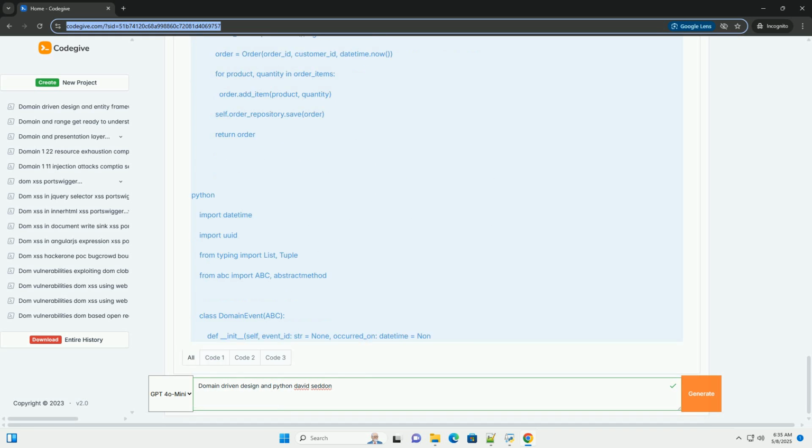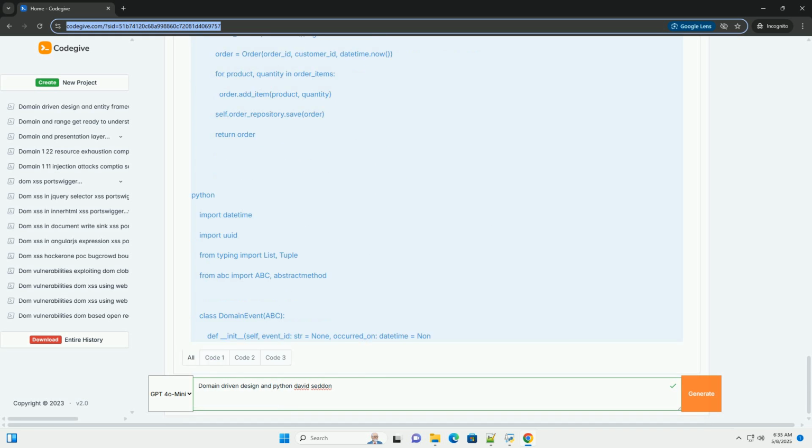Maintainable: changes in the business translate into changes in the code more naturally. Testable: domain logic is isolated and can be tested in isolation. Reusable: the domain model can be used across different parts of the application or even in multiple applications.